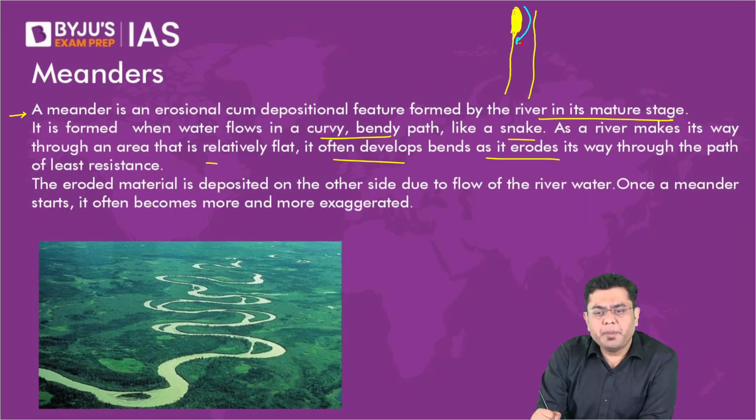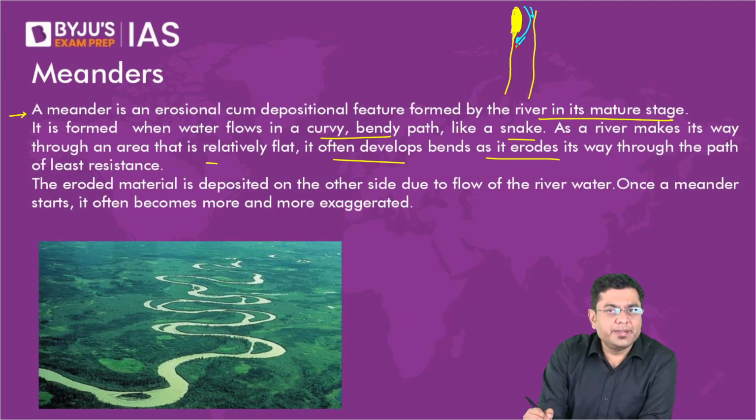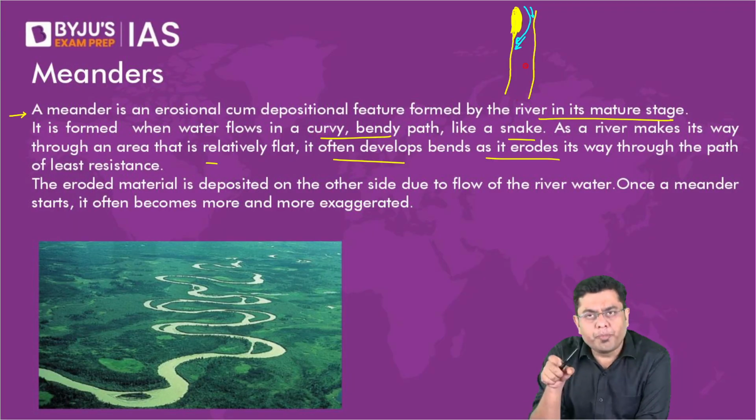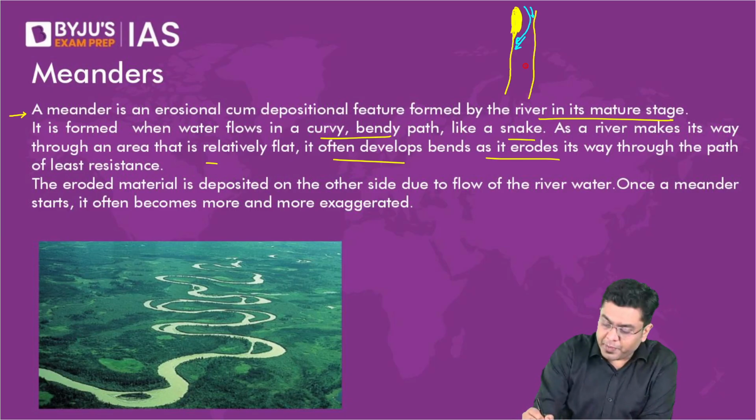When the river is flowing like this, it will exert a force here. It will also exert a force here. So in these regions, will there be some amount of broadening which will happen? Some amount of widening will happen in these areas. You will have the river flow as somewhat like this.